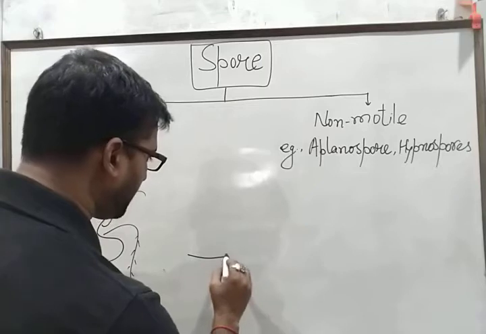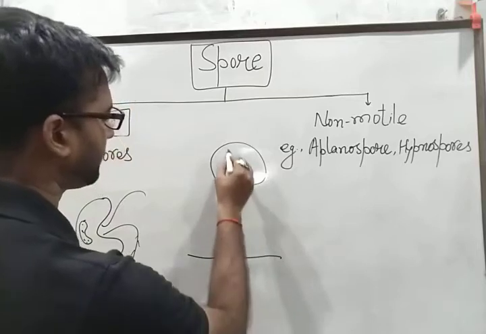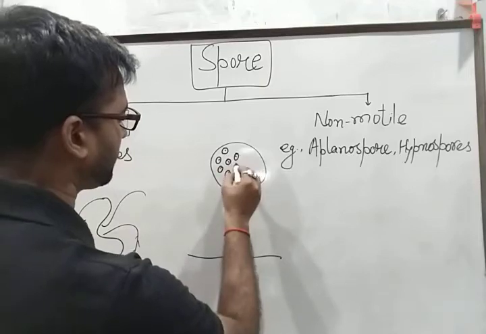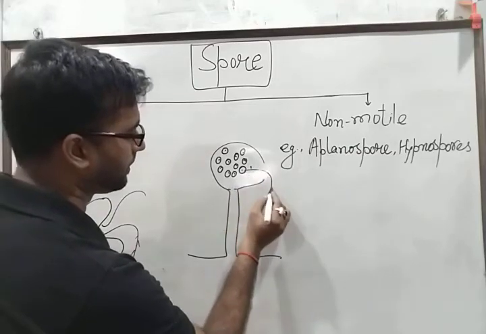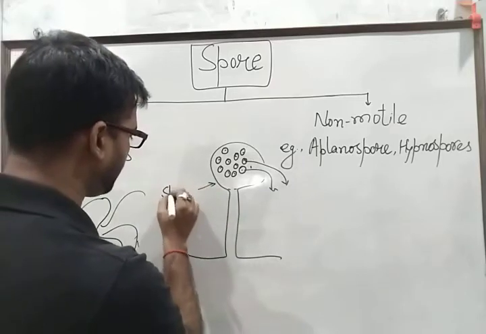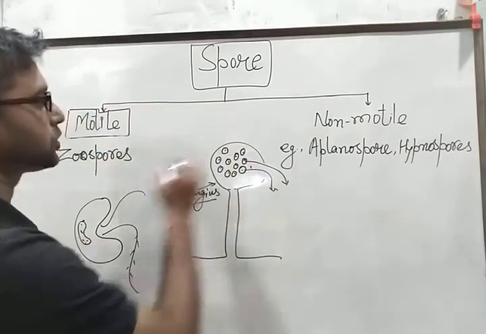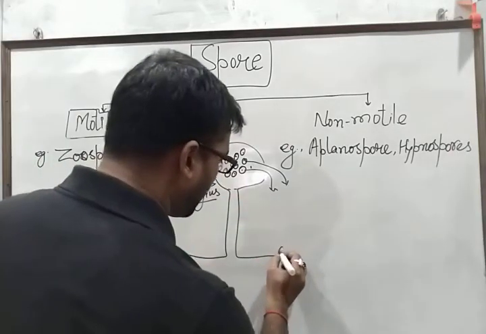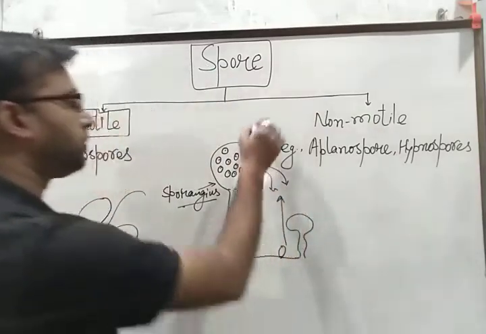When they are formed in a particular enclosed structure, and on maturation they get out from this structure, which is called a sporangium, these spores are called sporangiospores. Each of these spores gets converted into a new fungal body and grows to its maximum limits.